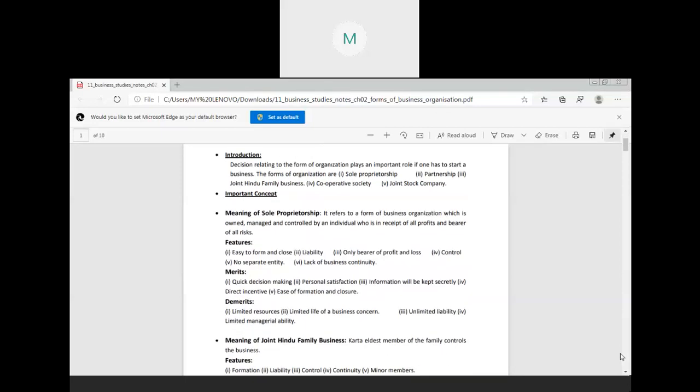Okay. So as the name suggests, sole proprietorship, sole means, what do you mean by the word sole? Yes, what is the meaning of word sole? Sole means... Yes. This is sole proprietorship business. What do you mean by this sole proprietorship?